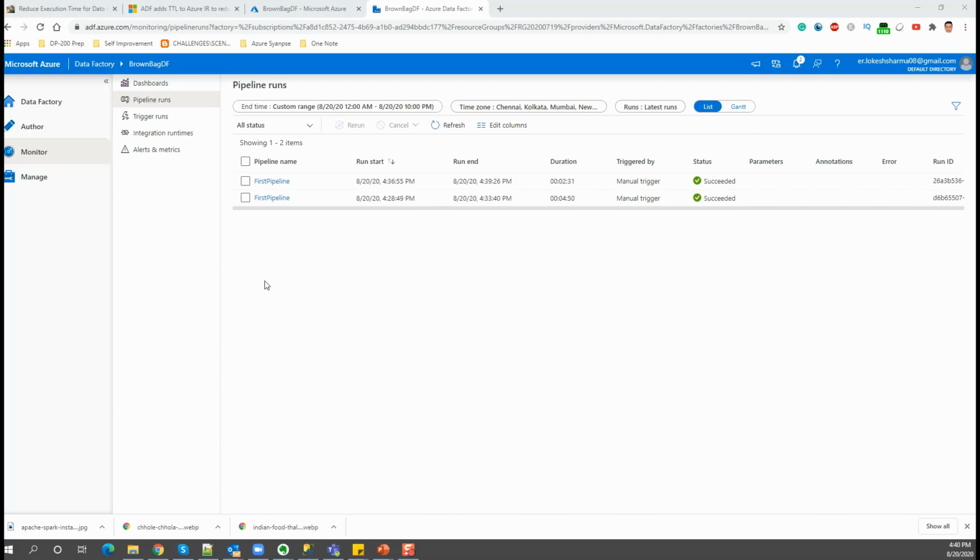So coming back to the second run of the same job, it was started at 4:37, which means that it would have used the existing clusters which were live, and you can immediately see that the duration has come down to 2 minutes 31 seconds. It's still a little on the higher side because we would have expected it in seconds. Maybe it's because you have two jobs running in parallel. So this is something that we can check or investigate in the further videos.